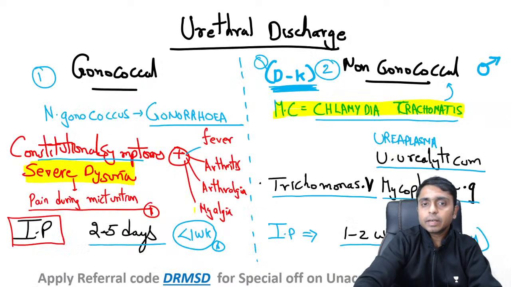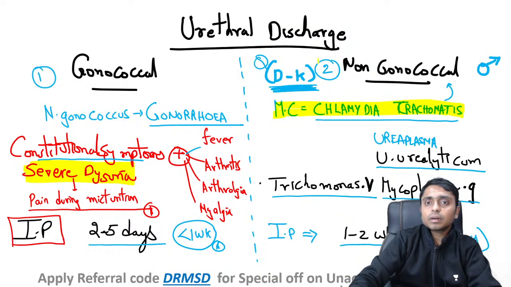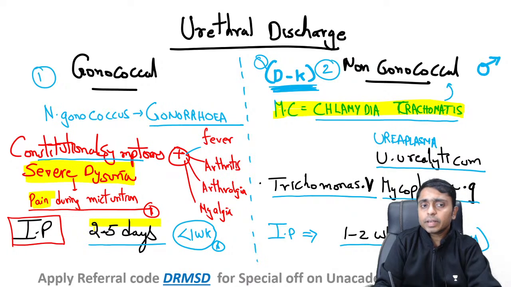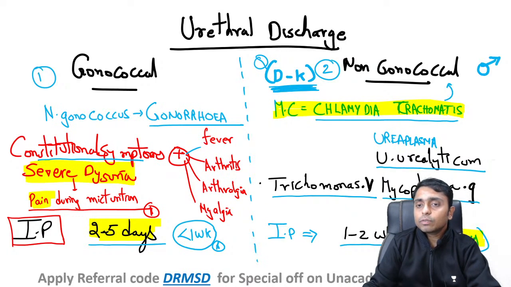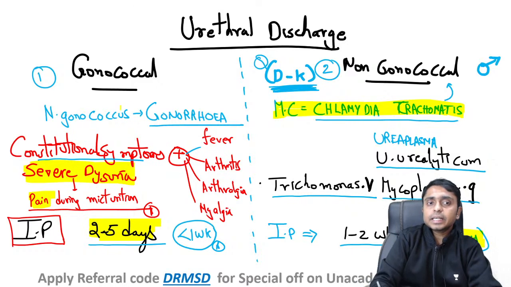So what are the very important points we have seen till now? There will be severe dysuria, pain during micturition, and here the incubation period is very short, 2 to 5 days. Whereas here it is 7 to 14 days. So that is the difference, and here of course the causative agent will be Neisseria gonorrhoeae.